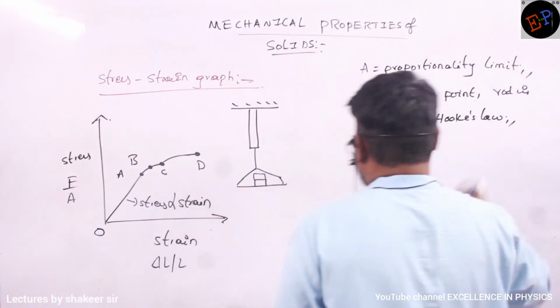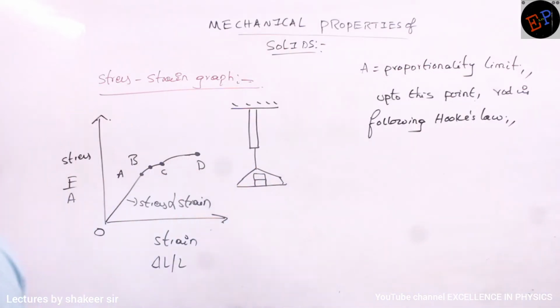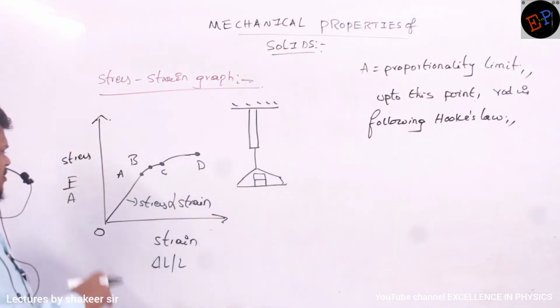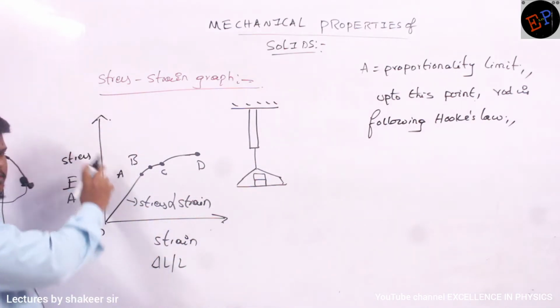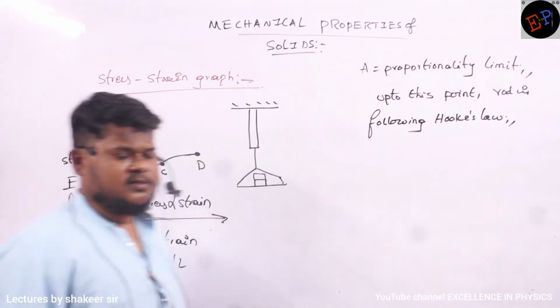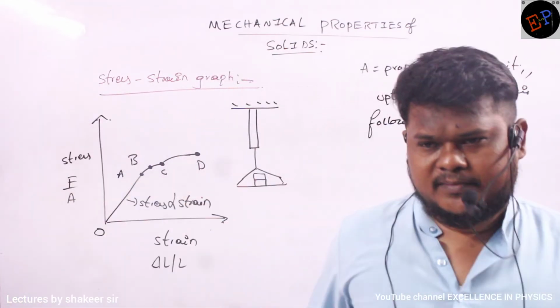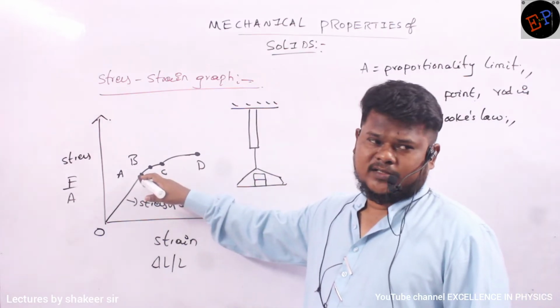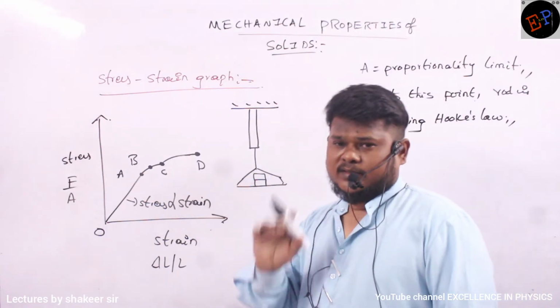Okay, ma? And what is meant by Hooke's law? Stress is directly proportional to strain. Are you able to understand? So what is the ratio in which stress is increasing? In the same ratio, strain is also increasing. So therefore, graph is a straight line. Okay, ma? So only up to point A only Hooke's law is satisfied. After that, Hooke's law is not satisfied.